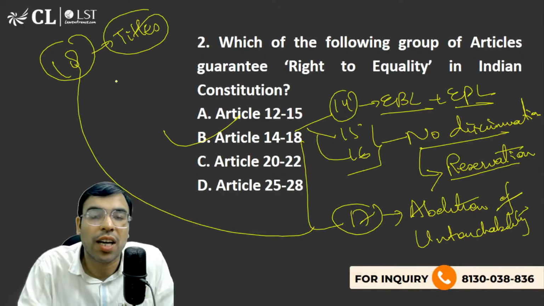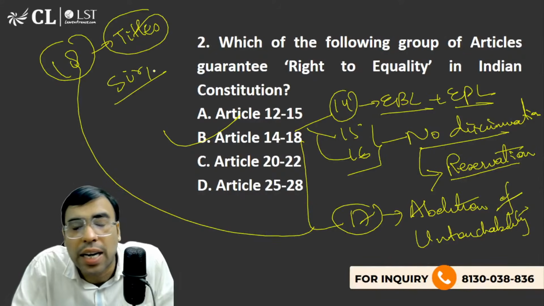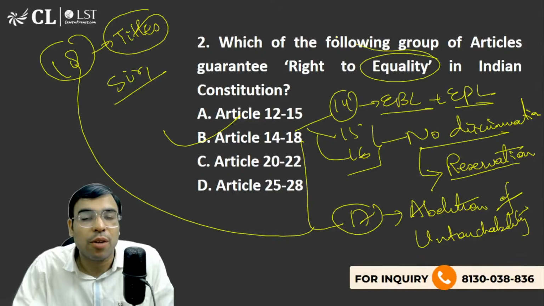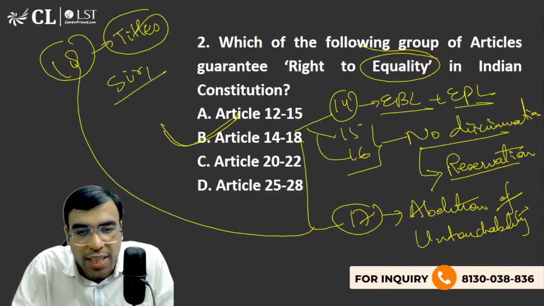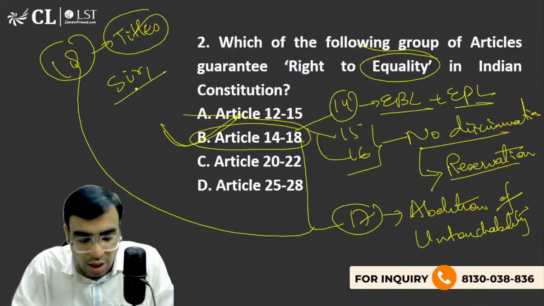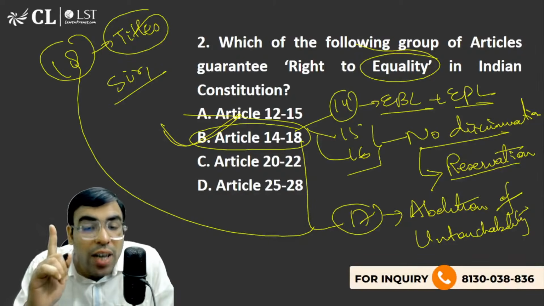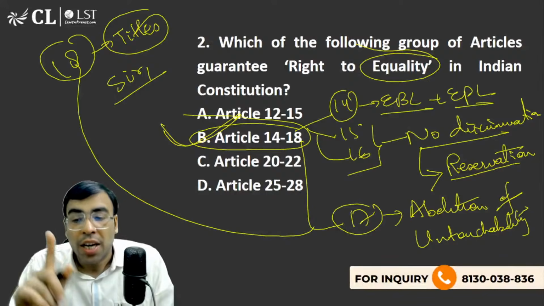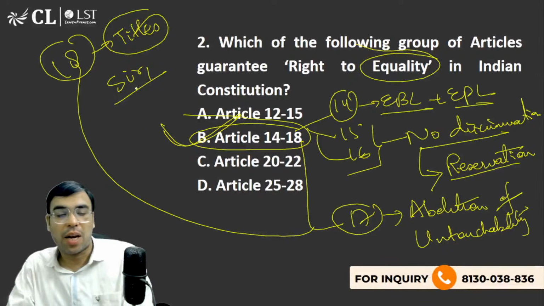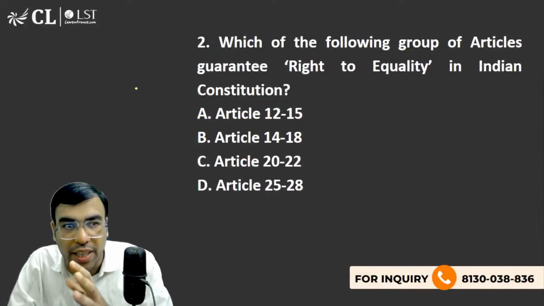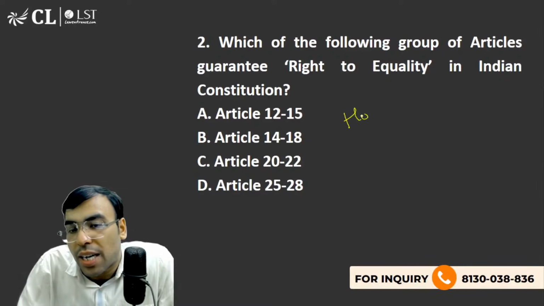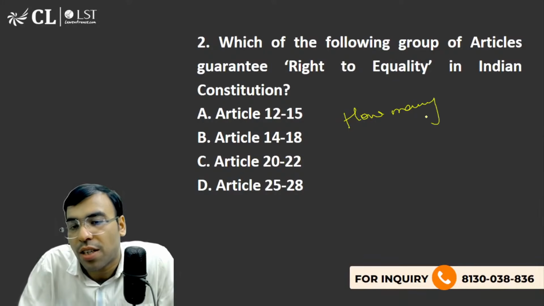Means the concept of Sir, Rai, Bahadur, etc. and all which were earlier given, that created an artificial distinction, and it was against the concept of equality. Okay? So the right answer is option B. Article 14 to 18 talks about right to equality. This is only one fundamental right we have discussed, and that too I have given a short concept. Now you have to answer it after the class is over. You will be provided recorded video, so you have to answer it in detail about how many fundamental rights are there. First question.